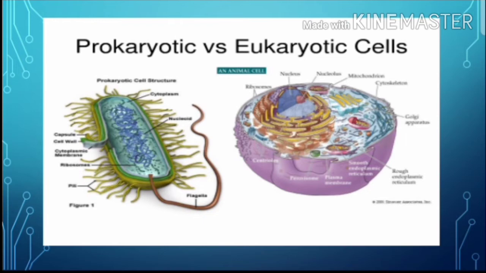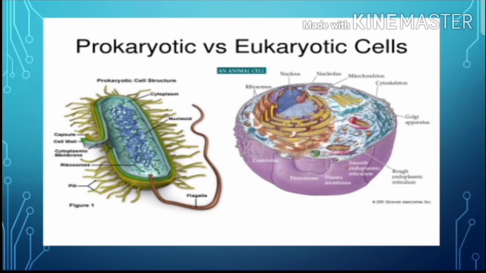DNA is also present in the eukaryotic cells, inside the nucleus, whereas in prokaryotic cells, the nucleoid material is present in the cytoplasm. These are the major differences between the prokaryotic and eukaryotic cells.